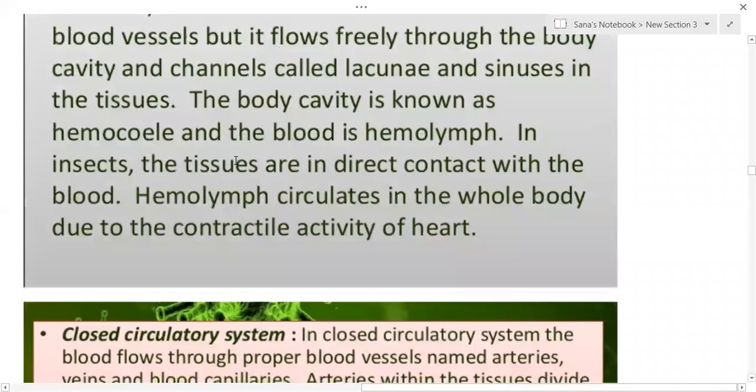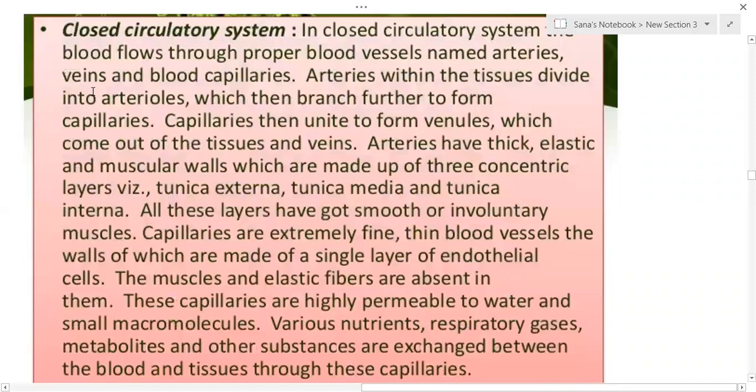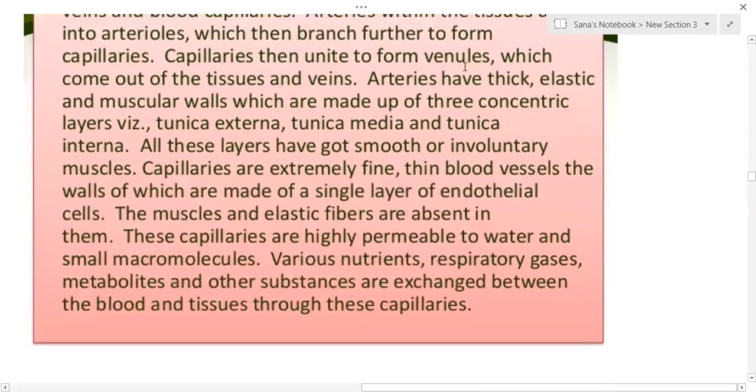Next, all the higher organisms possess the closed circulatory system, but some invertebrates like annelids also possess the closed circulatory system. In the closed circulatory system, blood flows through proper blood vessels named arteries, veins, and capillaries. Arteries within the tissues divide into arterioles, which then branch further to form capillaries. Capillaries then unite to form venules, which come out of the tissues in the form of veins.